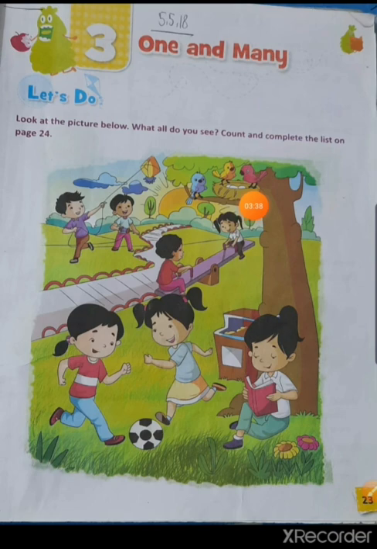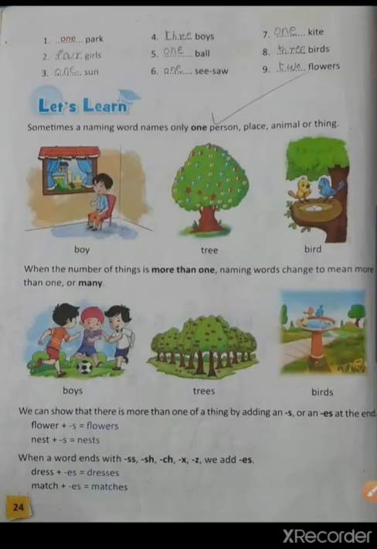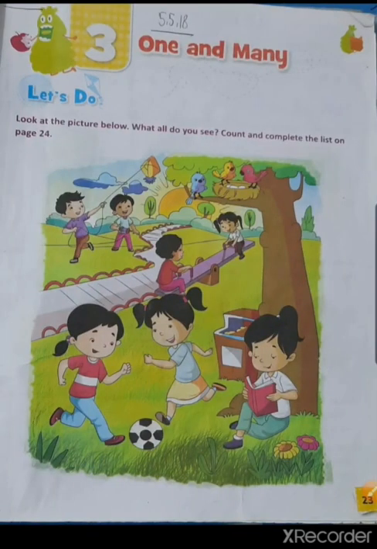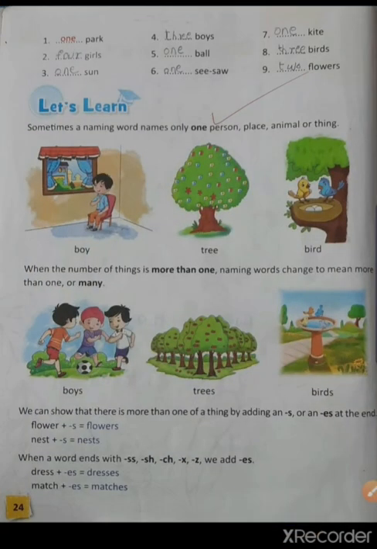Let's start counting. 1, 2 and 3. So there are only 3 birds in this park. So write down 3. Last is dash flowers. How many flowers are there? Only 2 flowers are there in this park. So you will write 2 flowers.